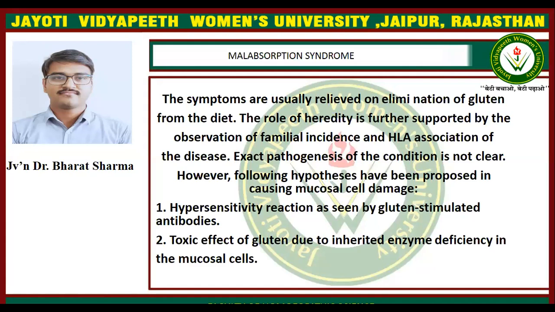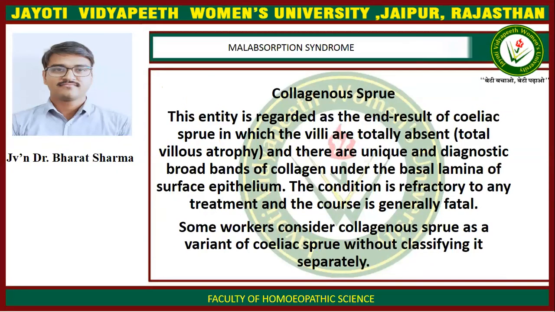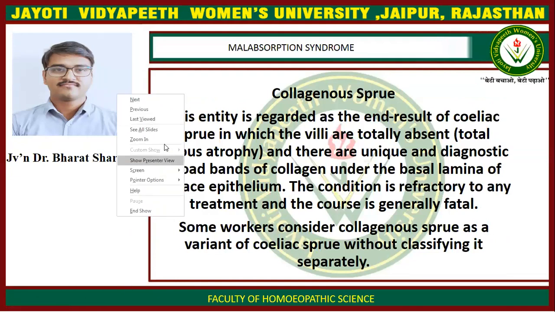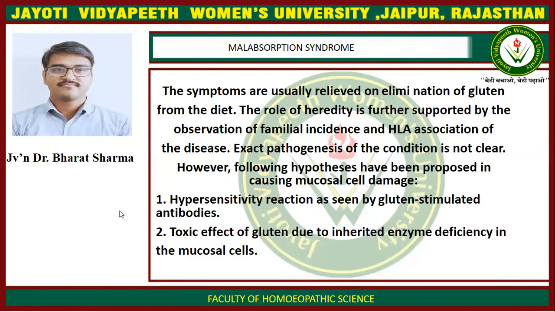First is a hypersensitivity reaction as seen by gluten-stimulated antibodies, and second is a toxic effect of gluten due to inherited enzyme deficiency in the mucosal cell.